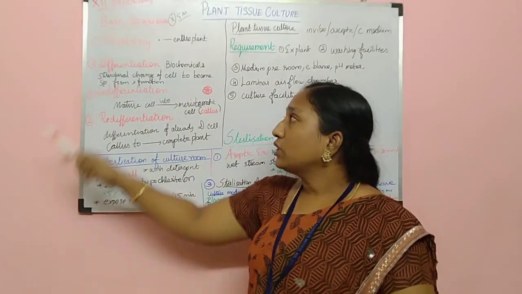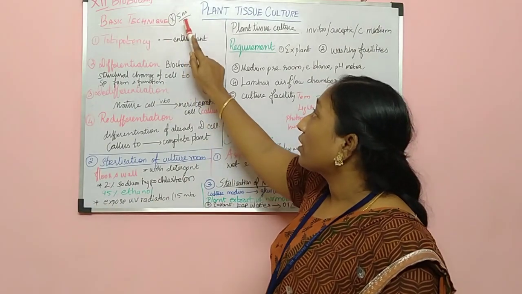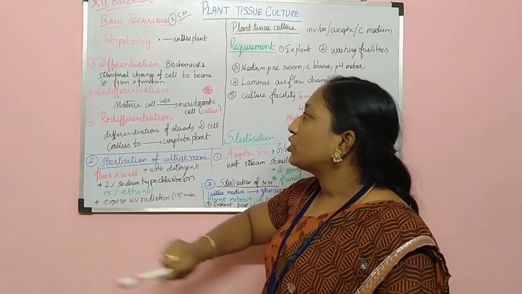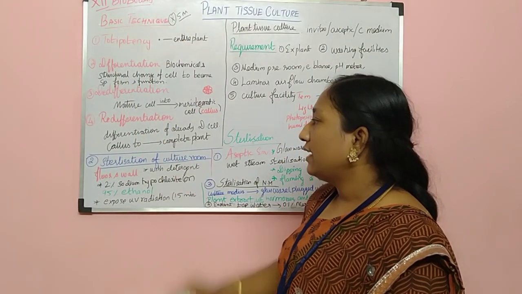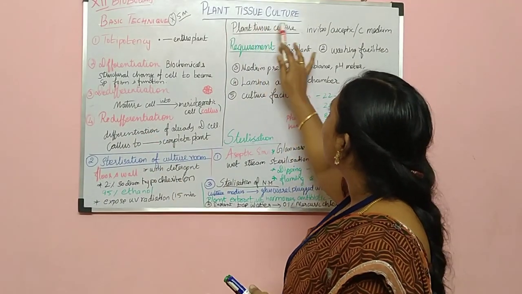Children, understood? So these are the 4 basic steps involved in plant tissue culture, which is a very important and very simple 5-mark question: totipotency, differentiation, dedifferentiation and redifferentiation. Children, understood? Okay, and next we are going to learn about plant tissue culture.